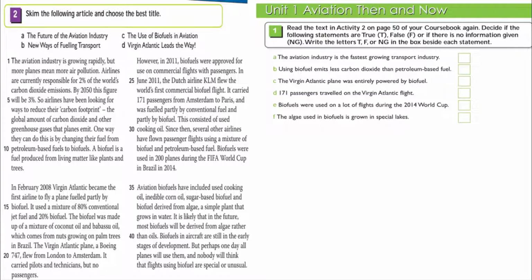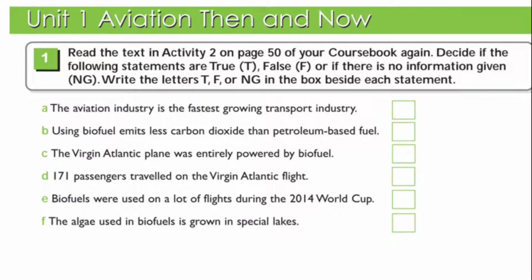Look at this question. So in this question, we are going to answer a simple reading question, which is true-false question, but you need to be very careful when answering such questions. So you need to write T if the statement is true, you need to write F if the statement is false, and you need to write NG if the information is not given at all in the text.